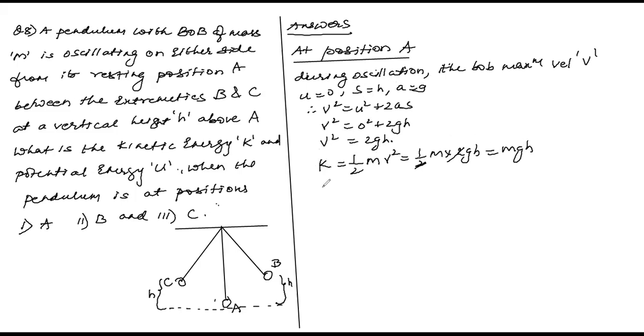Okay, what is potential energy U? Potential energy U will be 0 since its height is 0. From the ground, the height is 0. From its mean position, the height is 0. Got it? So naturally, it has no potential energy at all. Got it? At position A.